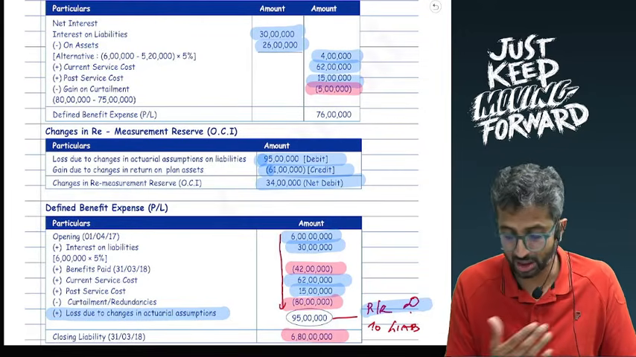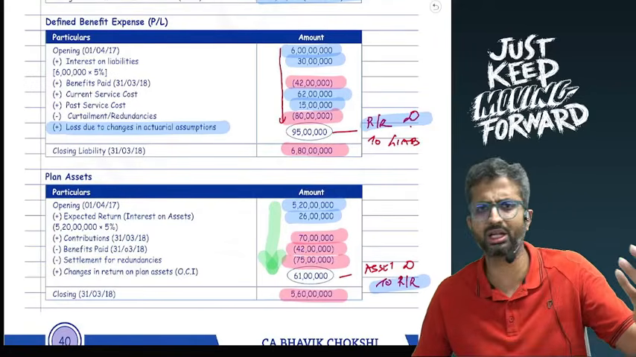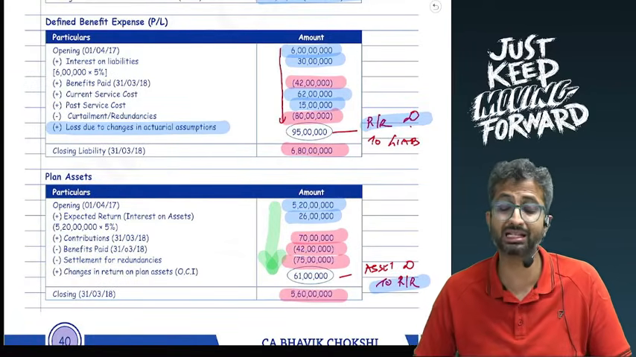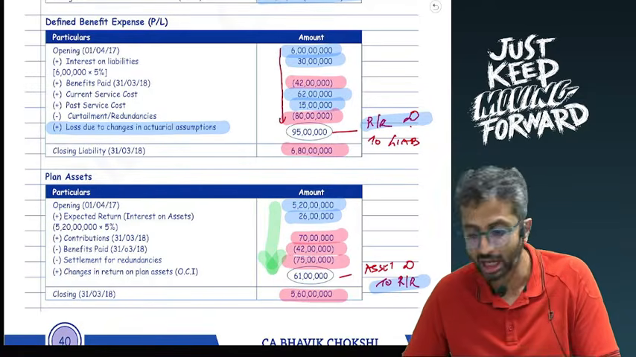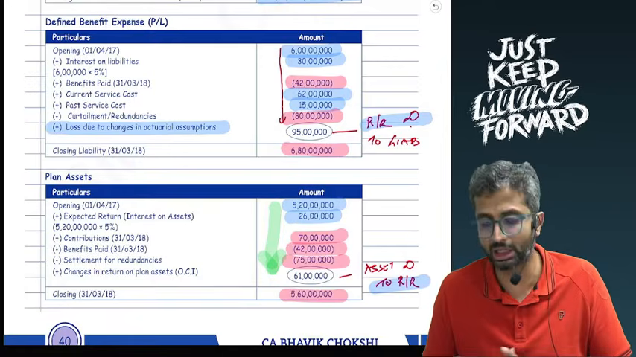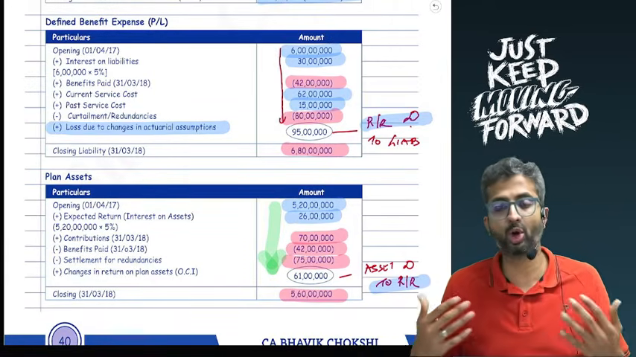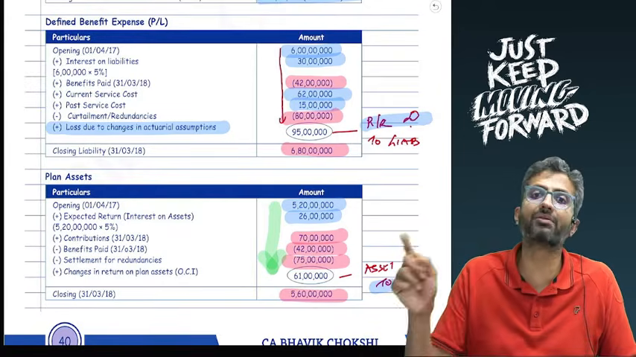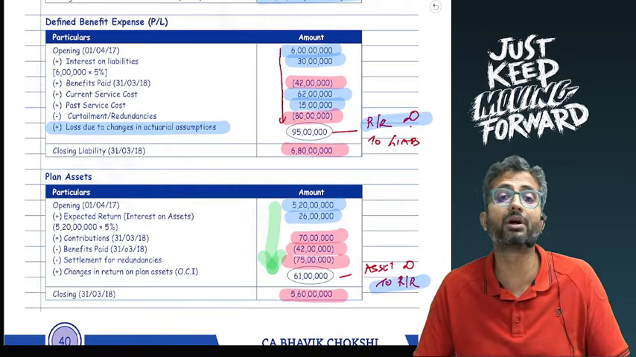In this question, if I were to present in the balance sheet at the end of the year, there is a 6 crore 80 liability and a 5 crore 60 asset, and hence a net deficit of 1 crore 20 will appear as a net liability. At the start of the year, 6 crore minus 5 crore 20, that is net 40 lakhs will appear as a net liability. In this case, the question has not given you data regarding asset ceiling, but even if it had given you data regarding asset ceiling, it would not matter because there is a case of deficit and not a case of surplus.